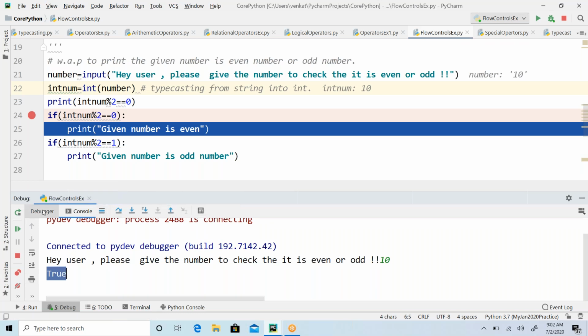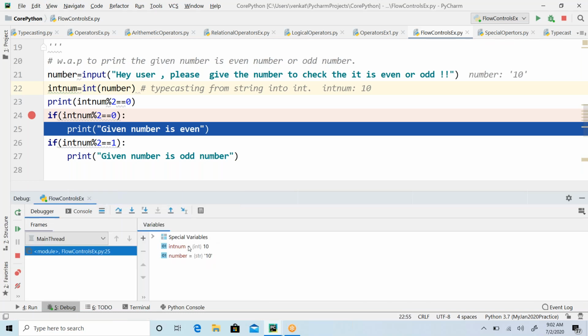It's hidden actually. Here you can see that integer number value is 10. Actual number value is inside single quotes, the value 10, which is of type string. That string to integer we have converted.